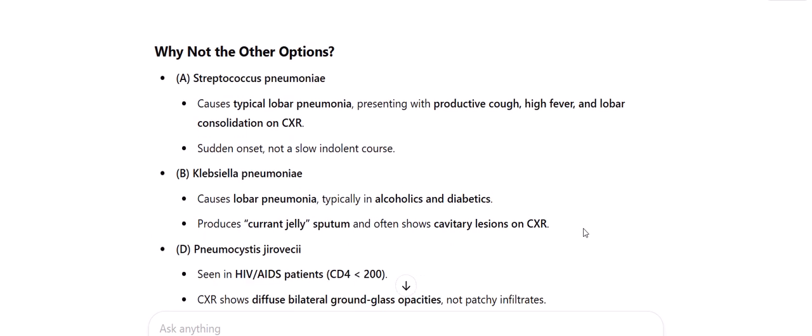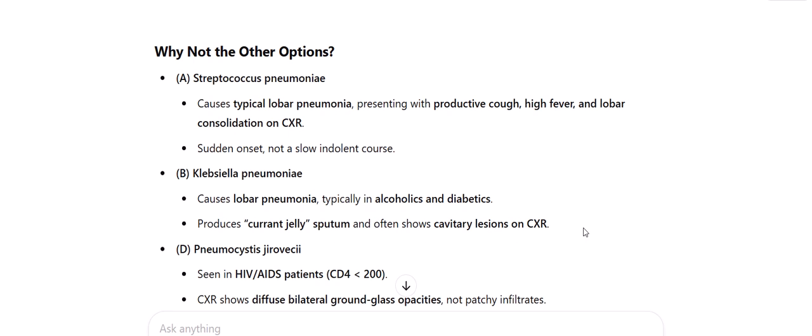Why not the other options? A. Streptococcus pneumonia causes typical lobar pneumonia, presenting with productive cough, high fever, and lobar consolidation on CXR. Sudden onset, not a slow indolent course. B. Klebsiella pneumonia causes lobar pneumonia, typically in alcoholics and diabetics, produces currant jelly sputum, and often shows cavitary lesions